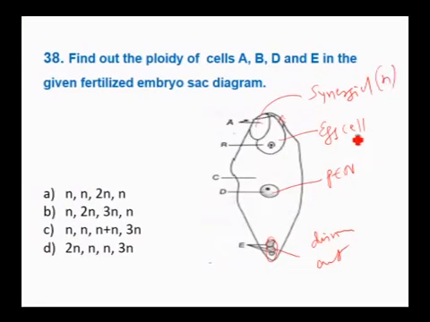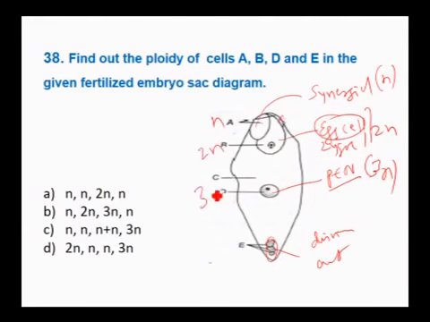Here the egg cell is already fertilized, so after fertilization this should be zygote, therefore it should be 2n, PEN is 3n. So A is a synergid, it is haploid, then zygote 2n, PEN 3n, and here the degenerating antipodal is n. Therefore the answer should be B: n, 2n, 3n and n. So B is the answer.